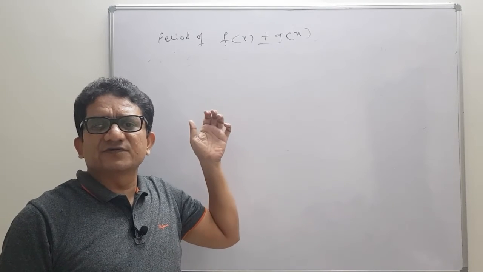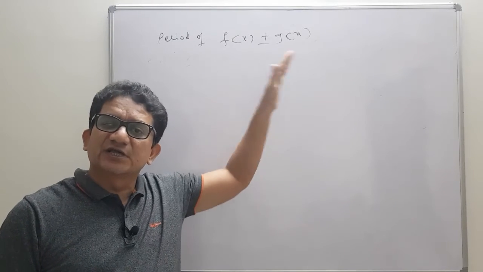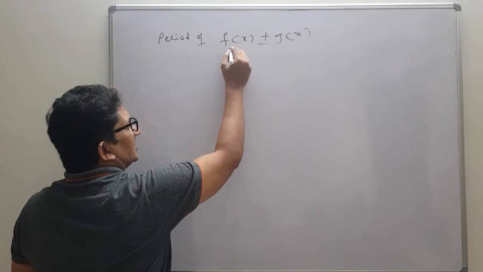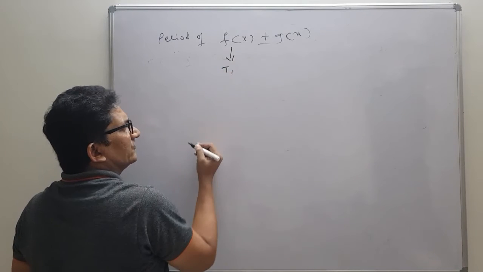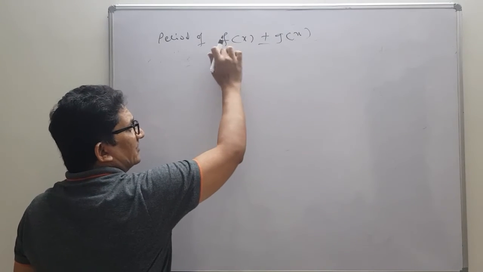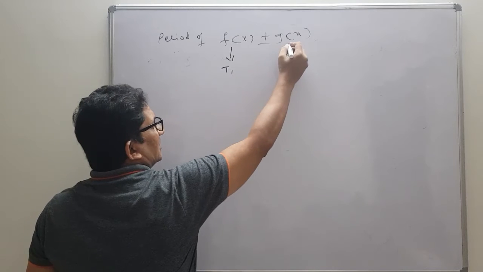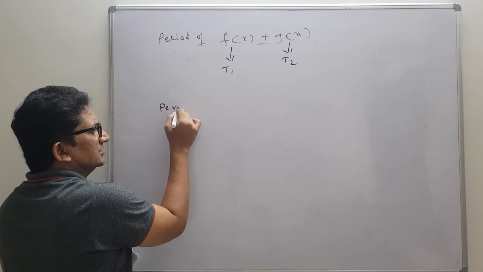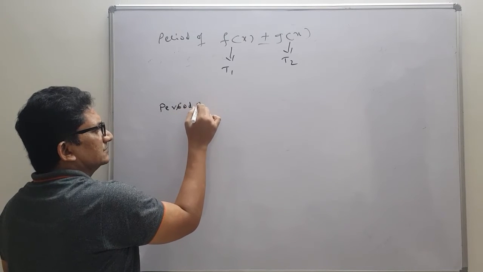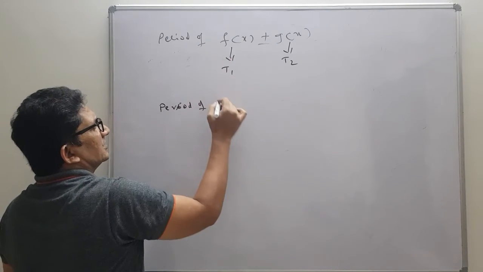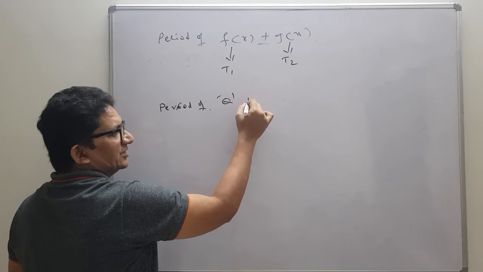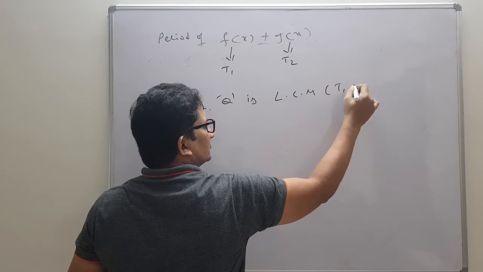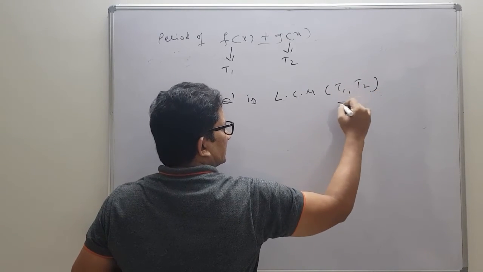If you observe that simplification is not possible or is so lengthy, then the best idea is to find the period of the individual functions. Let us assume the period of f of x is t1, and the period of g of x is t2. Then, writing q for question, the period of the question is the LCM of those two periods. So, that is the solution.